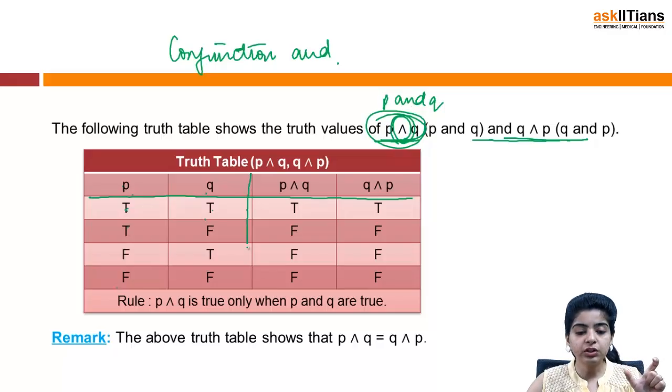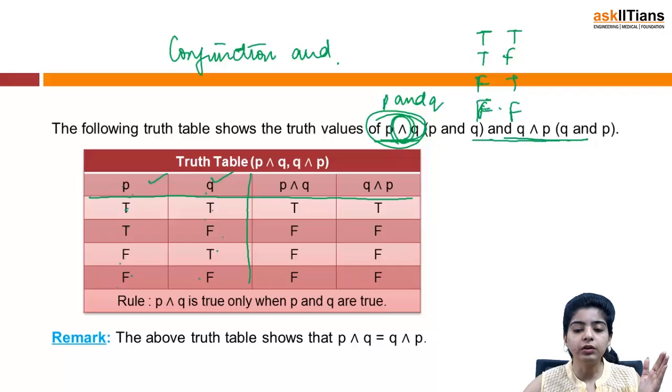Just concentrate on these 2 columns, this and this. As of now we are just having these 2 columns, right? So P is true, Q is true; P is true, Q is false; P is false, Q is true; P is false, Q is false. This means I am just considering the cases. I take true, true, true, false, false, true, false, false in any order. We are just concerned with this combination, right? So this is how we have obtained P and Q.